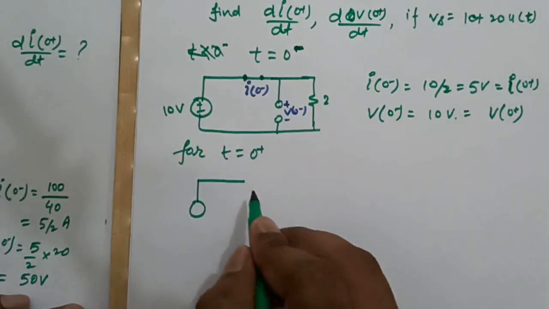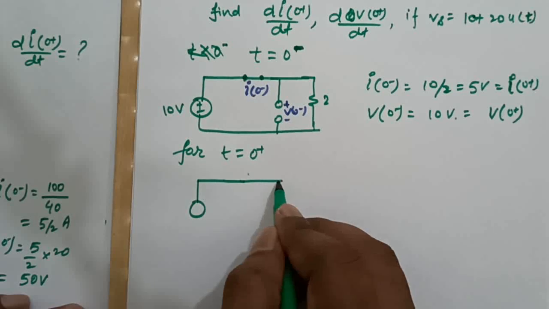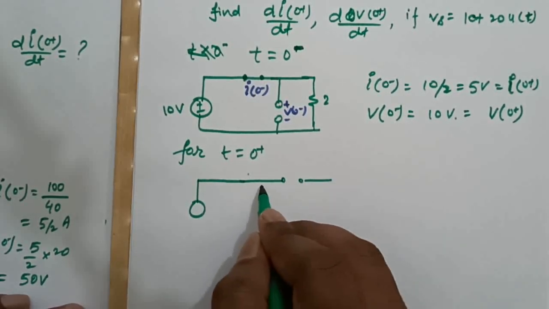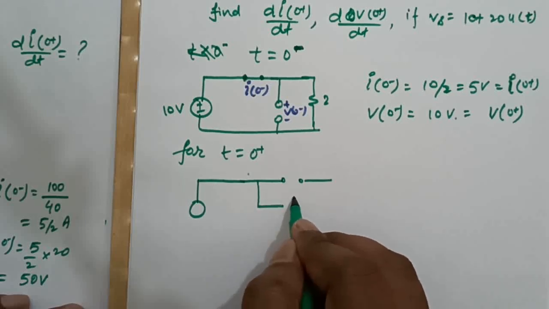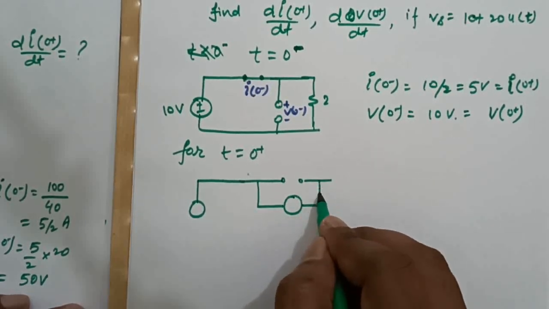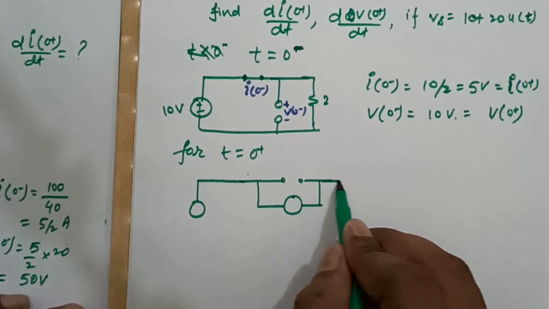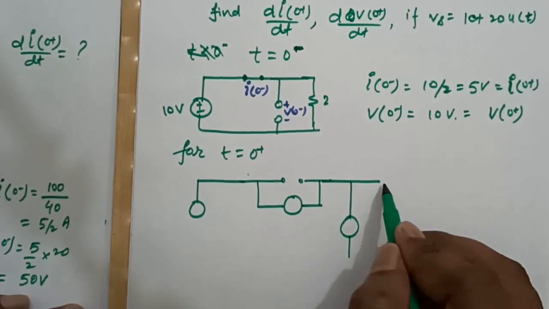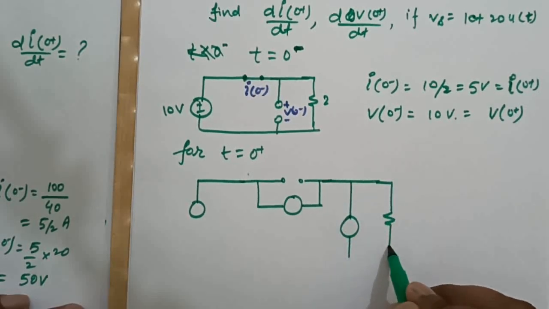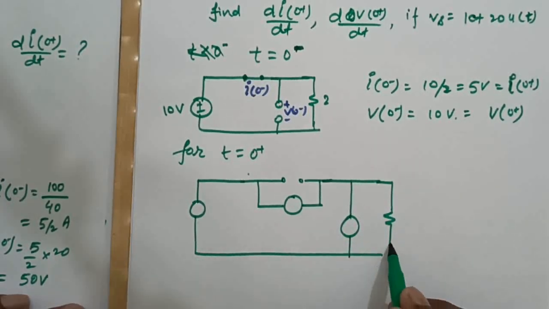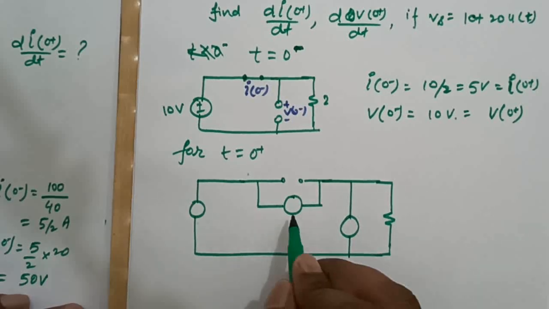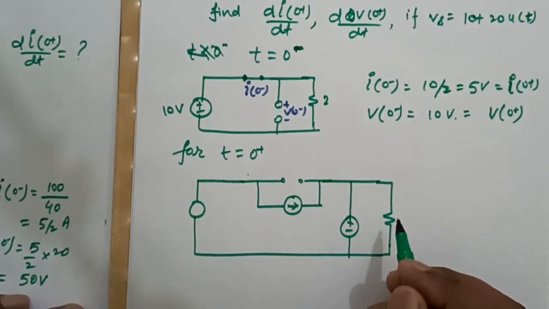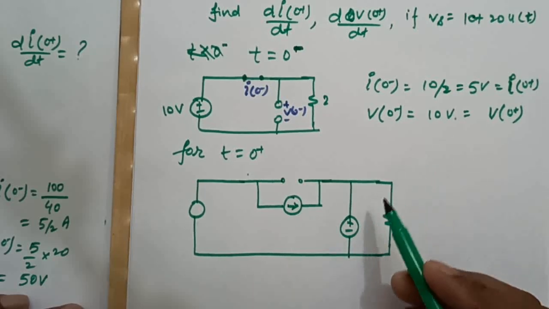This inductor will be represented by an open circuit along with a current source in parallel with it, and this capacitor will act like a voltage source having value as the initial voltage, which is the V0 minus.